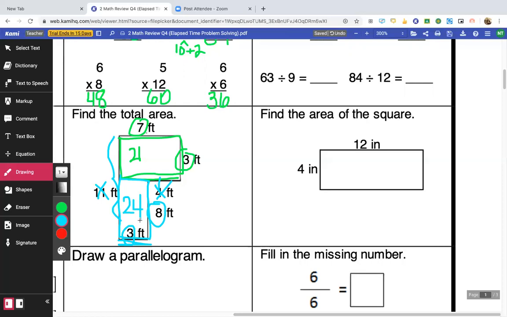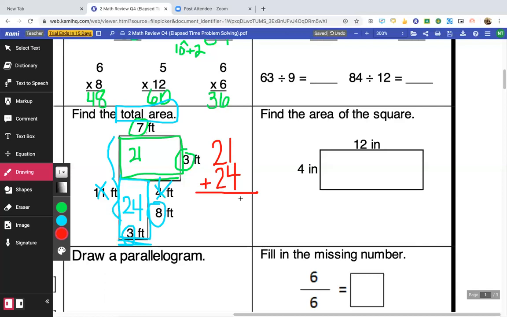Now I have the area for the 2 shapes, but they want the total area. So I'm going to add those 2 numbers up. And you know I like to stack numbers because for me, my brain works like with pictures or with numbers right in front of me. You could probably do this in your head, but it's always good to check.